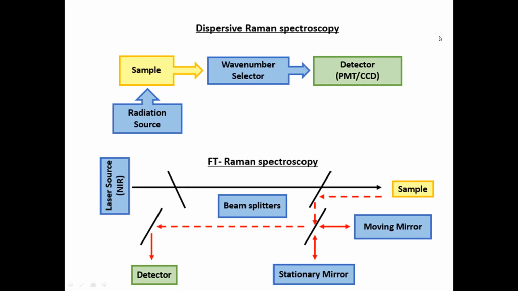Then there will be a moving mirror. The purpose of the moving mirror is to convert that light ray into two parts, parallel and perpendicular, and both components will be detected by the detector, and the comparison will take place, and you will get the absorption part exactly, how much light was absorbed by that sample at that particular position. So now I think you have understood the difference between IR and Raman.